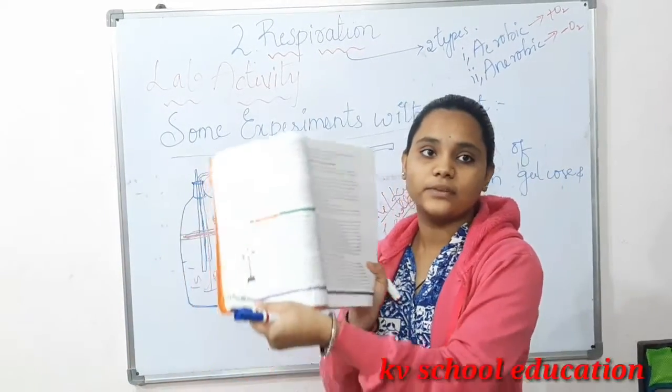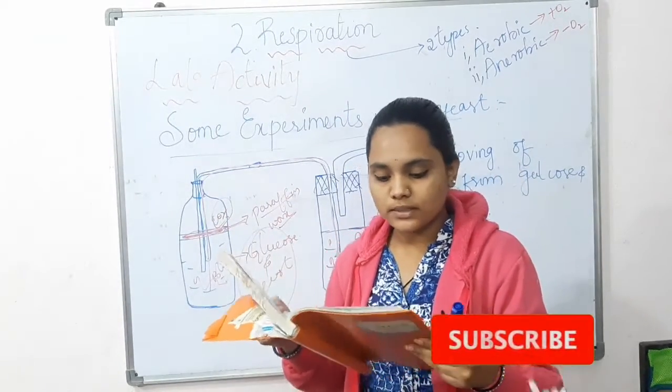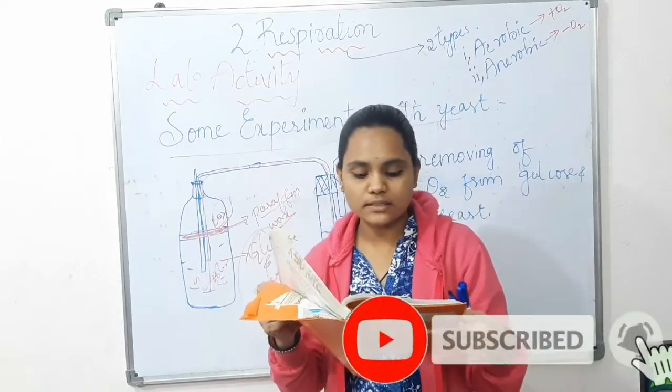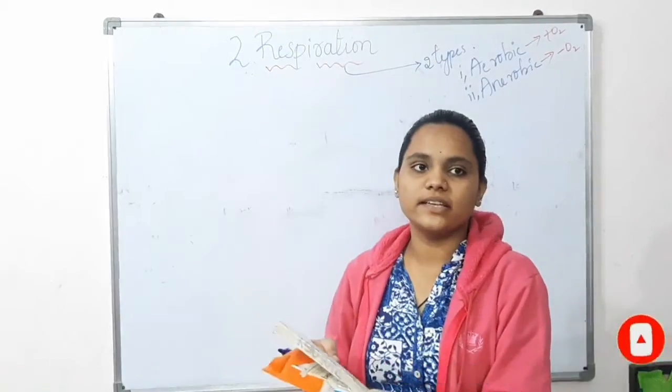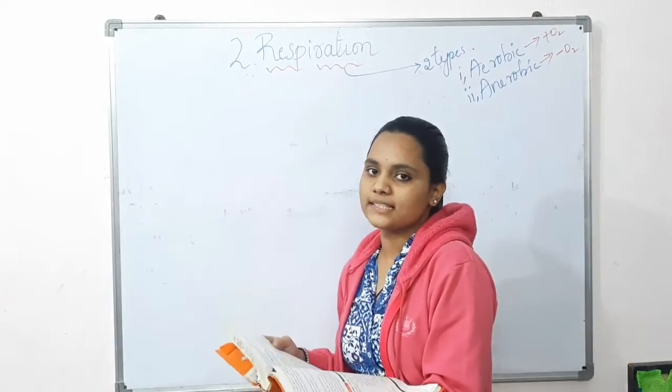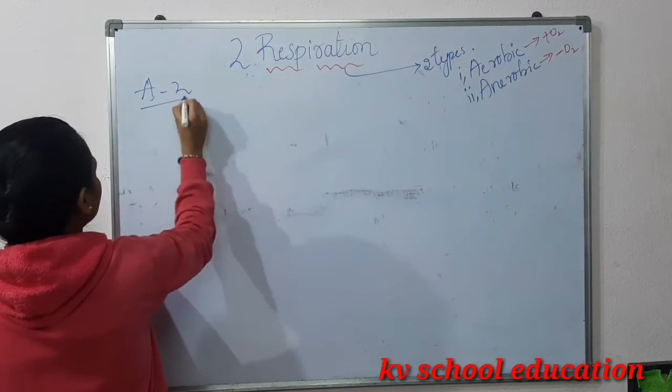So this is the activity. Page number 38, activity 2. The main aim is to observe changes during combustion of sugar. On page number 38 they have given you activity 2, so let us continue with it.